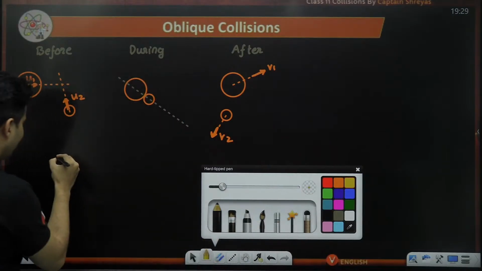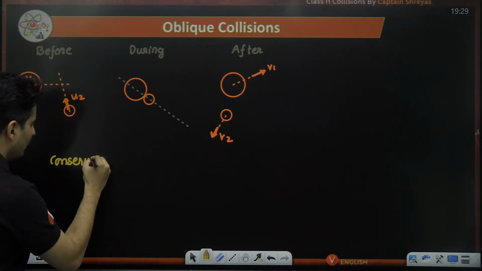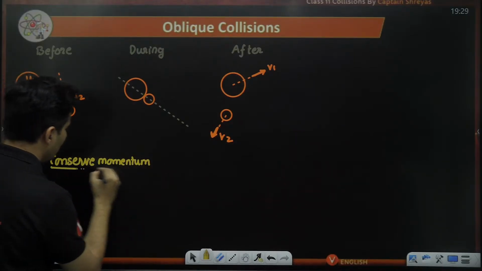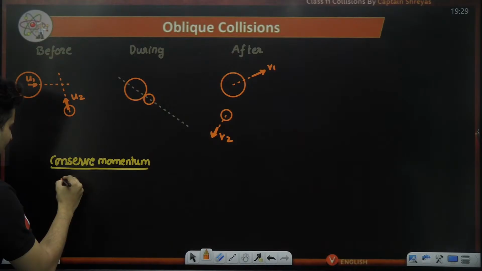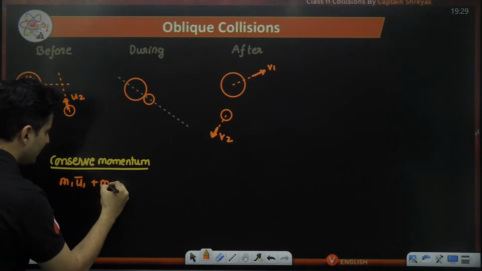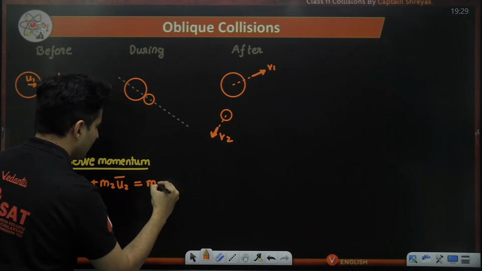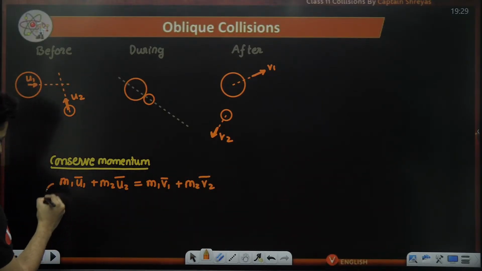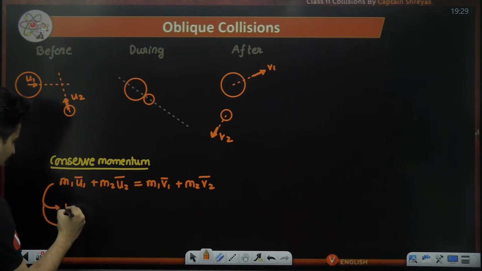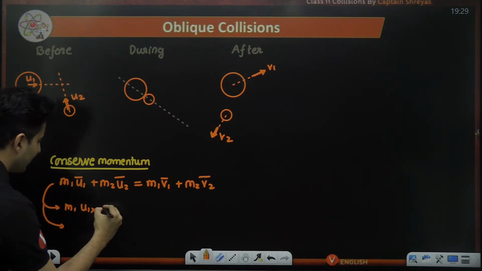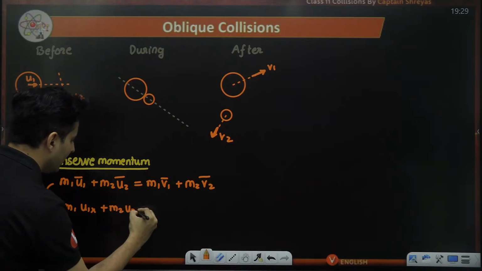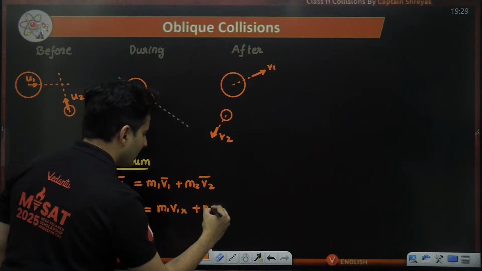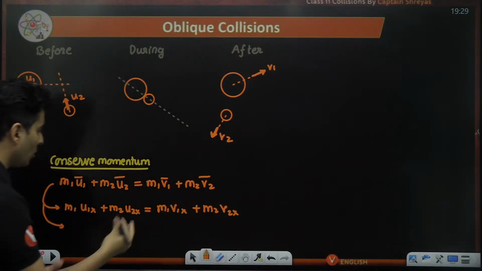If you just conserve momentum, you can definitely say m1 u1 bar plus m2 u2 bar is m1 v1 bar plus m2 v2 bar. But you can also split this equation in x and y direction like this. m1 into u1's velocity in x direction plus m2 into u2's velocity in x direction is equal to m1 into v1's velocity in x direction plus m2 into final velocity of 2 in x direction, in two components basically.